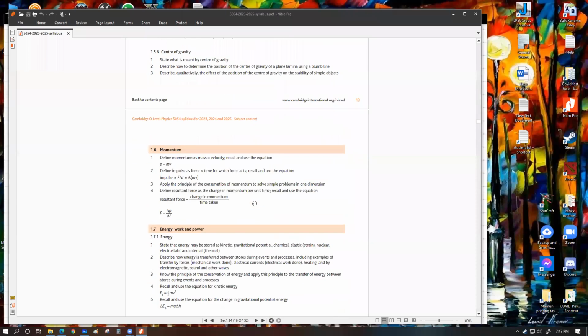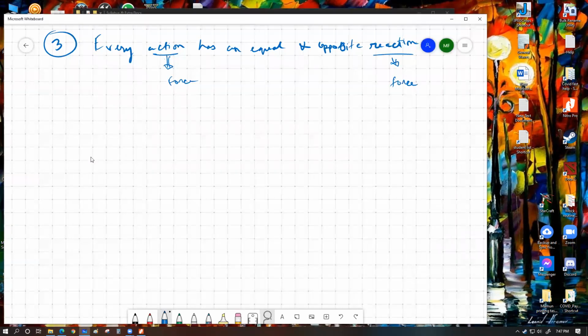So I just want to have a look at it. They have given the momentum, they have defined the impulse. Yeah, you have the principle of conservation of momentum for simple problems in one dimension. Okay, fine. Yeah, we can go ahead and check what it is doing.